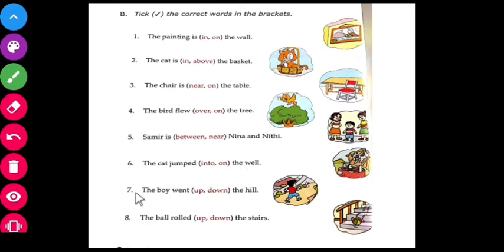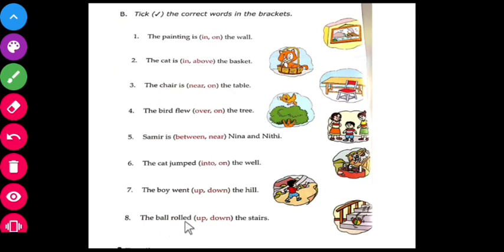Next one. Seventh one. The boy went dash the hill. So what is the boy doing? The boy went up the hill. So the correct preposition is up. Okay. Then eighth one.